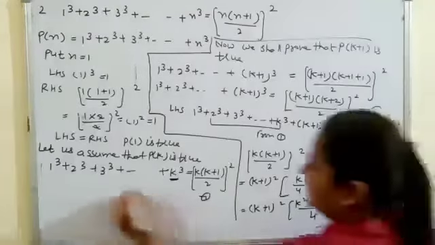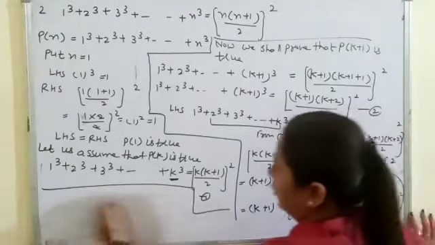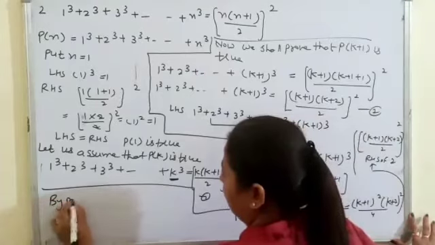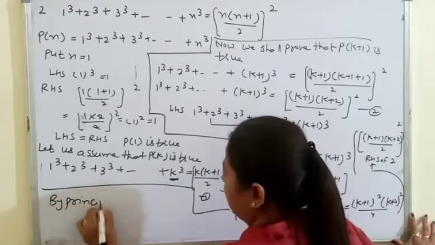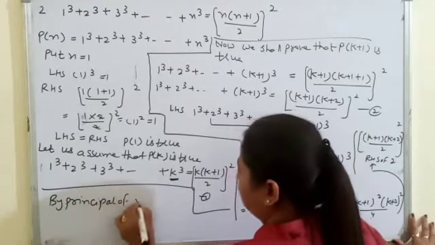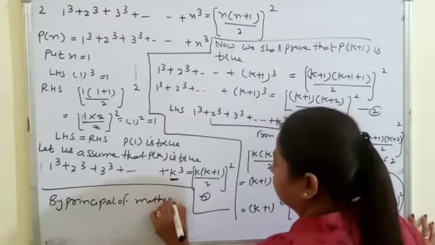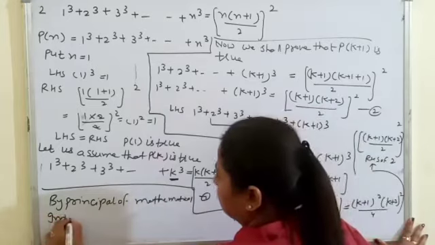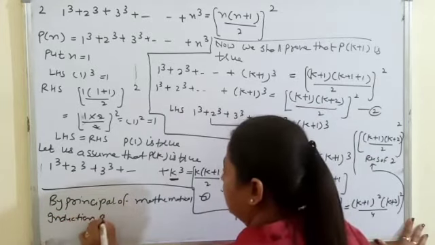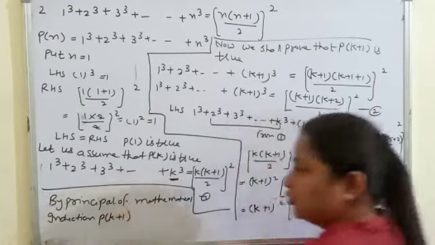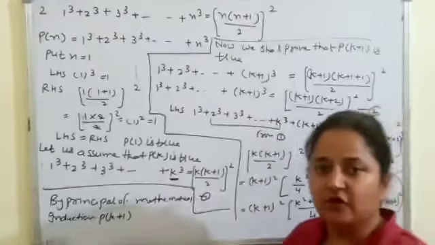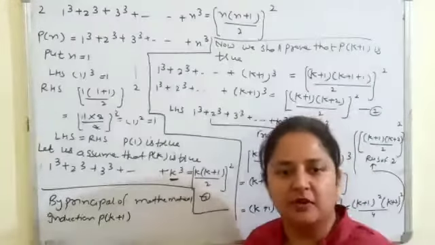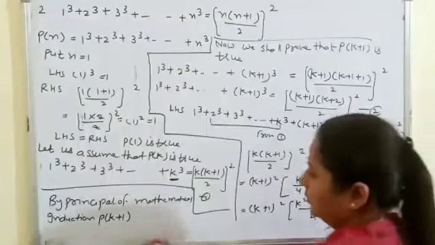So here we can say by the principle of mathematical induction, P(k plus 1) is true whenever P(k) is true. If P(k) is true, then P(k plus 1) is always true.